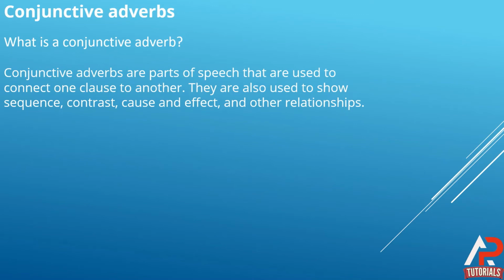Now, conjunctive adverbs. So what is a conjunctive adverb? Conjunctive adverbs are parts of speech that are used to connect one clause to another. They are also used to show sequence, contrast, cause and effect and other relationships. It means that they are used to show relationships in a sentence, sequence in a sentence, contrast in a sentence, cause and effect in a sentence, and as you saw, they are also used to connect one clause to another.